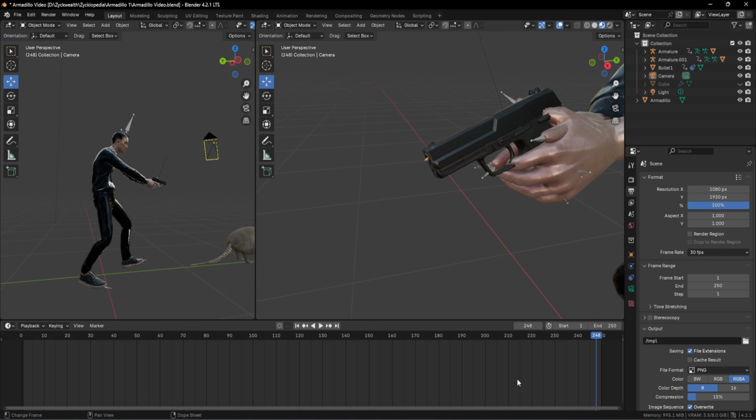And we can also increase this value by changing this end value to something bigger. For an example, if you want 10 seconds of output, we have to change this end value to 300. Or if you want something smaller like 5 seconds, then we can change this to 150.